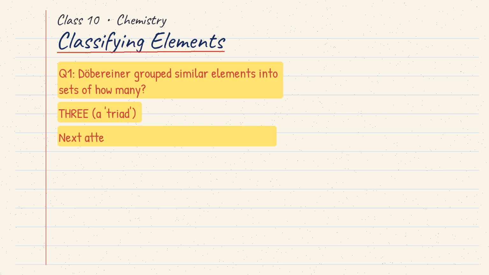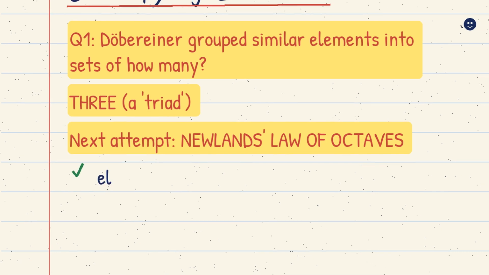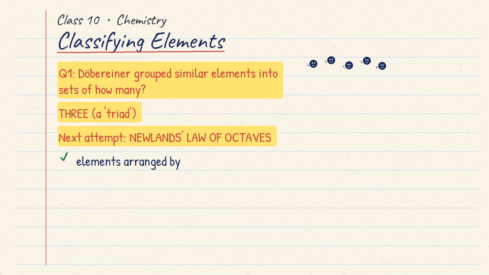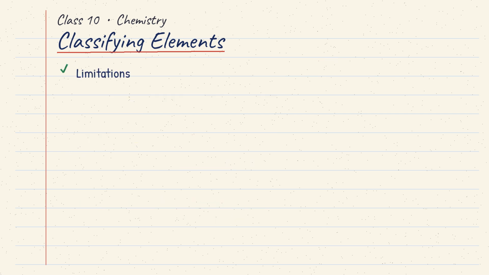The next big attempt came from Newlands, and he had a musical idea. He arranged the known elements in order of increasing atomic mass. And he noticed that every 8th element had properties similar to the first, just like the 8th note in music repeats the first. He called it the law of octaves. But it too had limits. It only worked up to calcium, left no space for elements yet to be discovered, and sometimes forced unlike elements together.